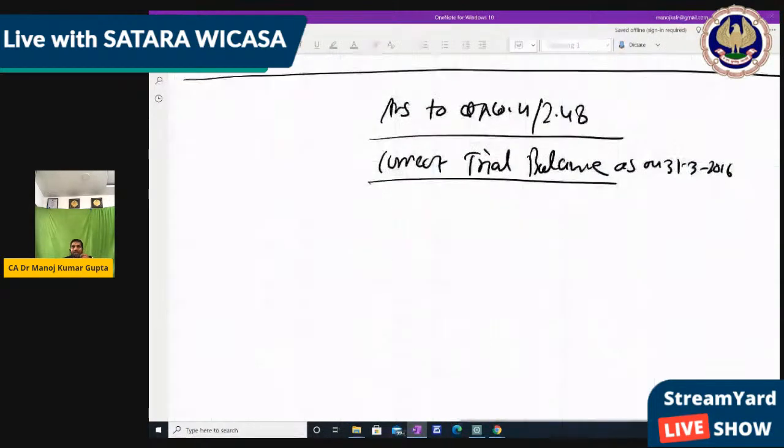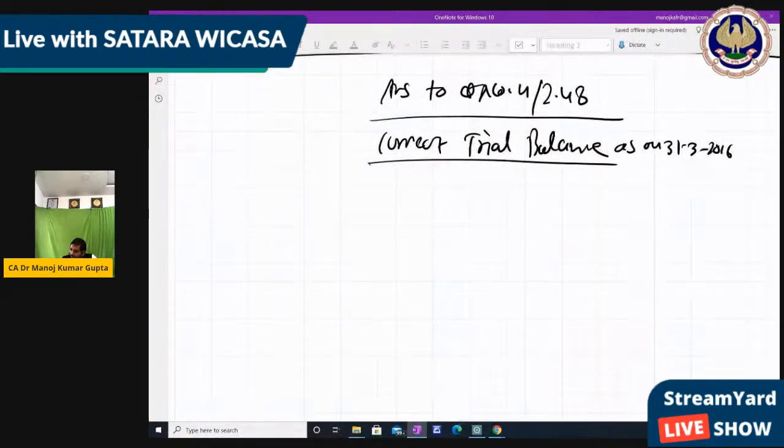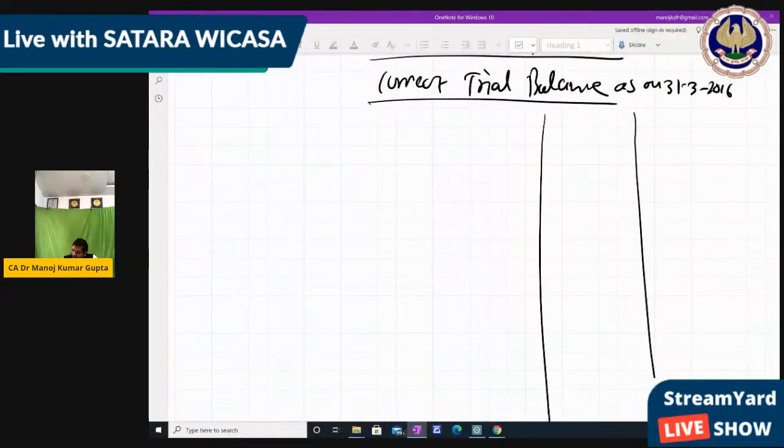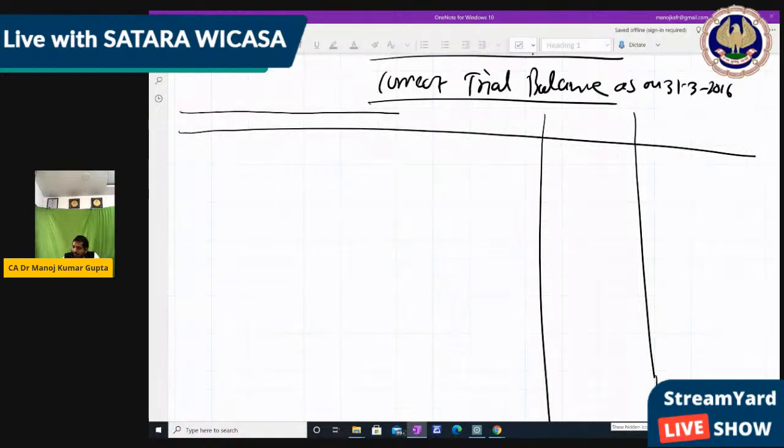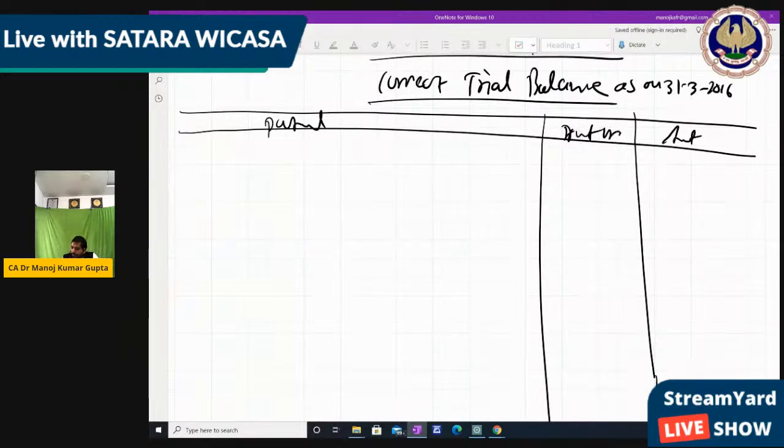Okay. So now make the format for trial balance like we had made just before. Whatever is correct, we have to write as it is. And whatever is wrong, we'll write correct. Means we correct it. Right? So now we write one by one all trial balance items.